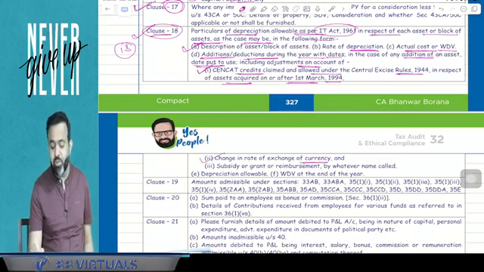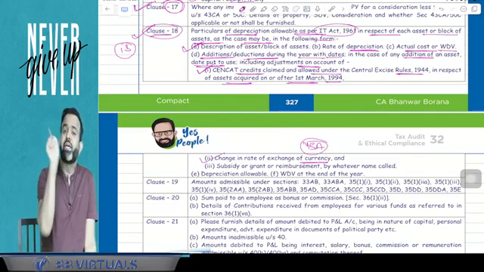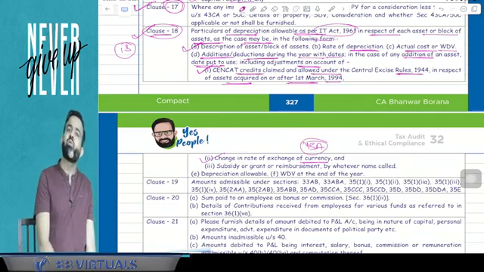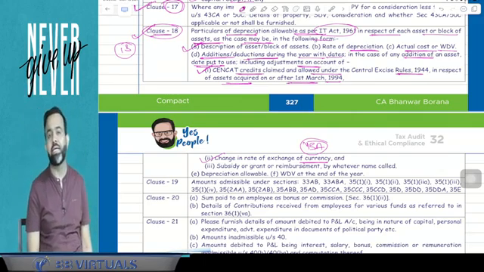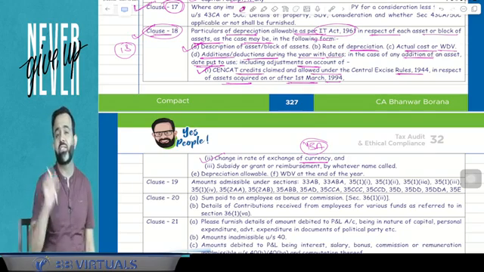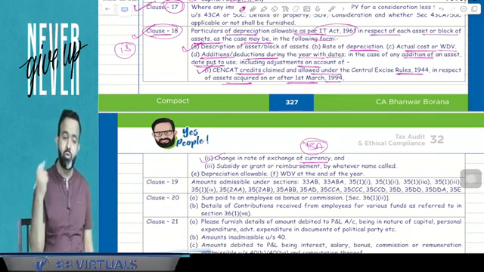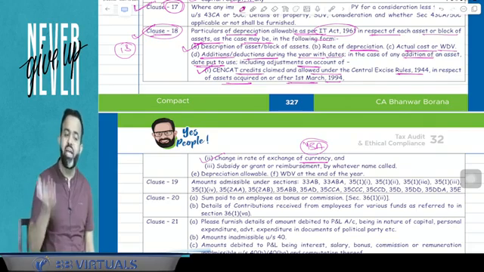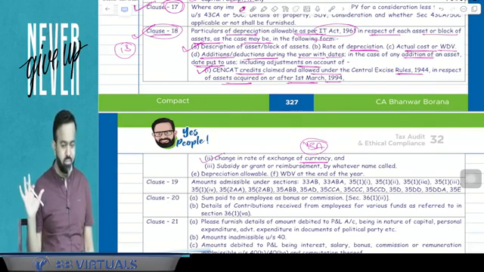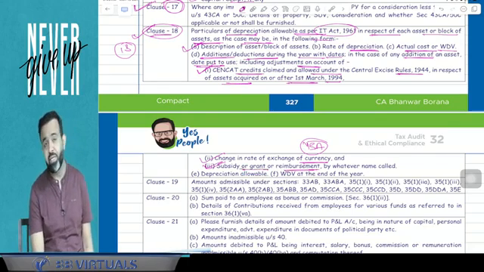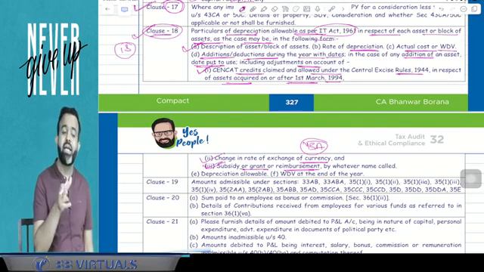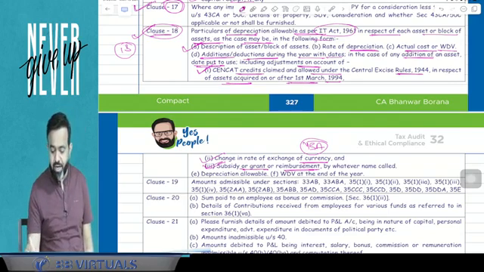Change in rate of exchange of the currency. If you remember section 43A, we have studied in PGBP, if any asset is acquired from outside India on a foreign currency loan or for supplier credit, and at the time of payment there is a change in foreign exchange fluctuation rate, and due to that there is a loss or gain, it has to be adjusted with your block of asset. So that also you mention. As well as, if any subsidy or government grant is received related to the asset, then it has to be reduced from your block of asset. So that you have to mention.